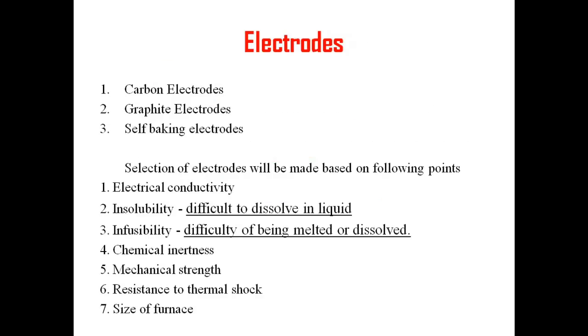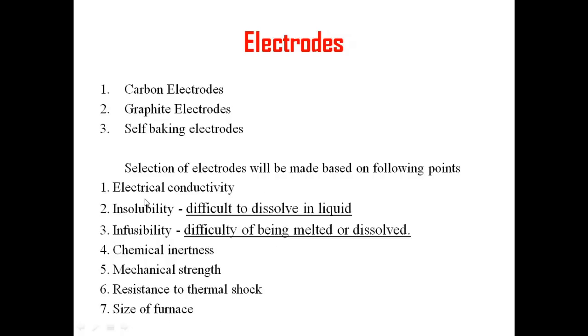There are 3 most commonly used electrodes in arc furnaces. They are as listed here: the carbon electrode, graphite electrode, and self-baking electrode. So let's look at these in detail one by one. But before this, I want to make it very clear how we are going to select any one of them. There must be some points to be considered before selecting the electrode. The selection of a particular type of electrode is made on some important points, and here I have mentioned those points.